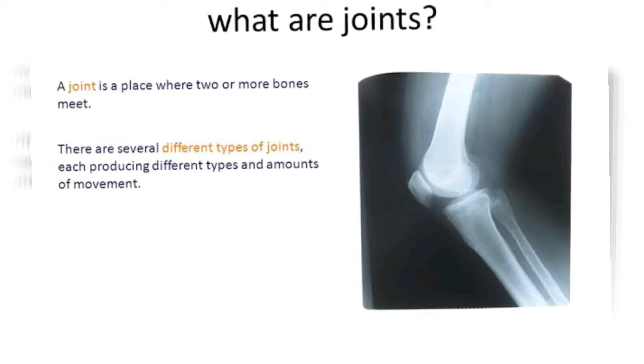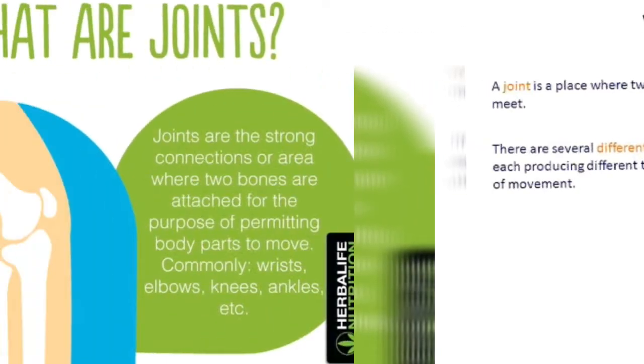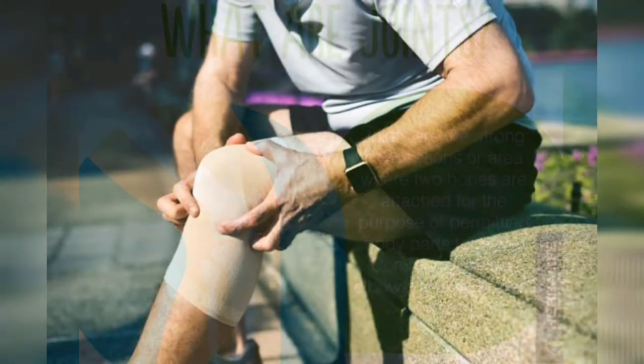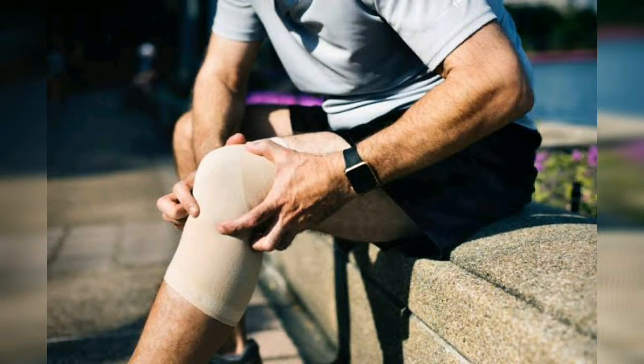Joints are the places where two bones are joined together. Where two bones are connected together are called your joints. The bones at the joints are held together, connected by a strong, stretchy band called the ligaments.